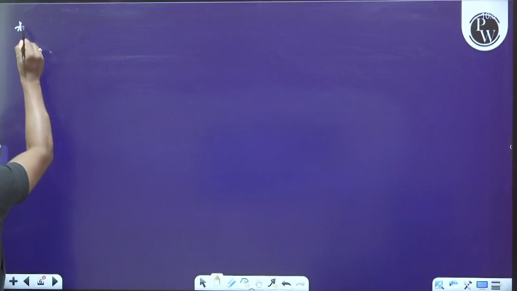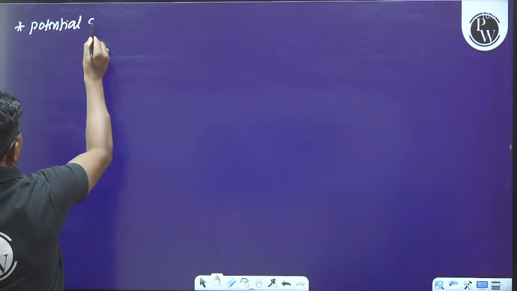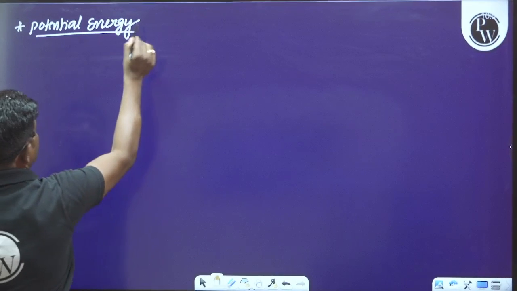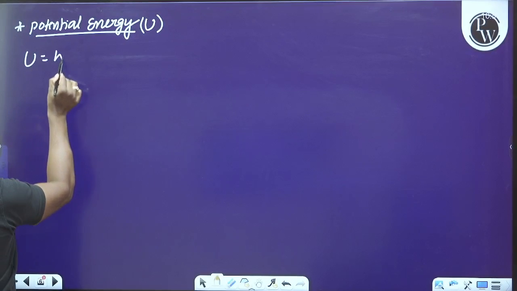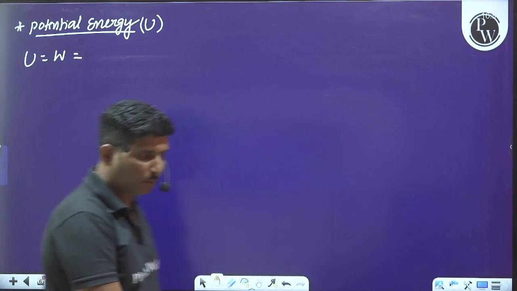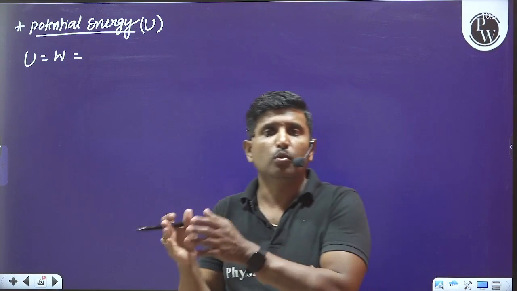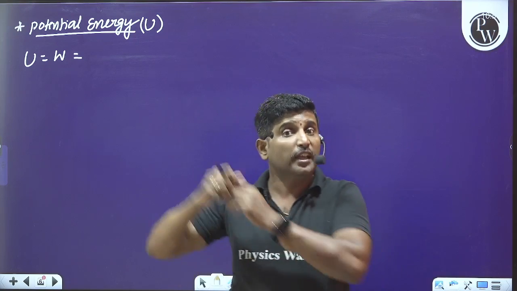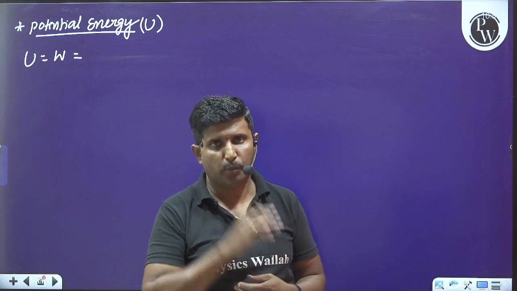That is, what is the potential energy? So please make sure about this. Observe this. Potential energy is usually denoted by capital letter U. Potential energy is nothing but work done. It is nothing but the work done to move a charge, or to bring a charge from infinity to a point inside the field.